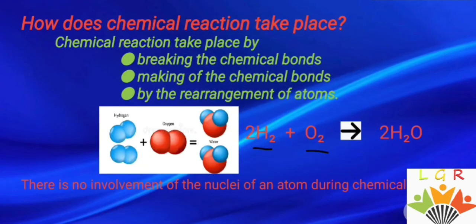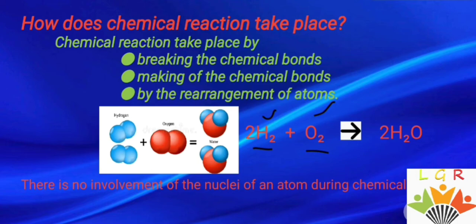Now, how does the chemical reaction take place? Chemical reaction takes place either by breaking the chemical bonds, or making the chemical bonds, or by the rearrangement of the atoms. For example, during the formation of the water molecule, you can see two hydrogen molecules react with one oxygen molecule to form the water molecule.